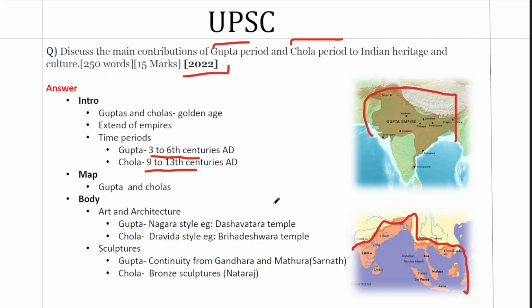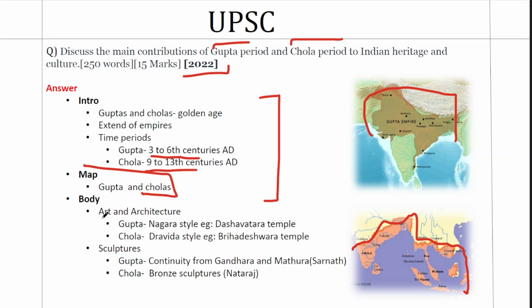When you mark the map of Cholas, as we have given it here, you have to mark it beyond the Indian subcontinent as well. You can mark these areas because this is one empire that is known for its outside Indian naval expeditions. So bring these things in the introduction and the map so your value addition in the initial part will be safe. Then we'll move to the body part.